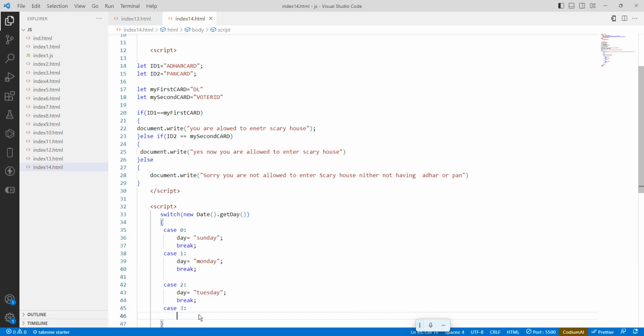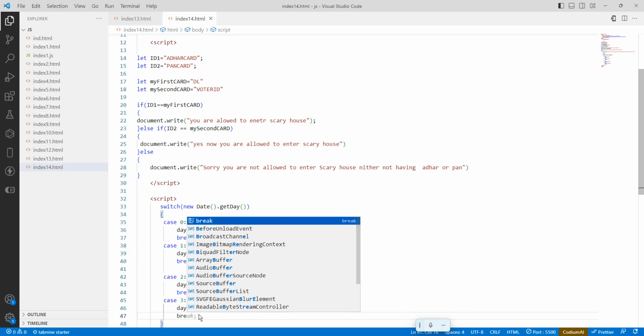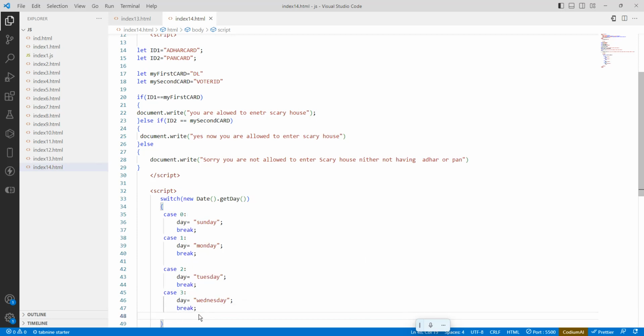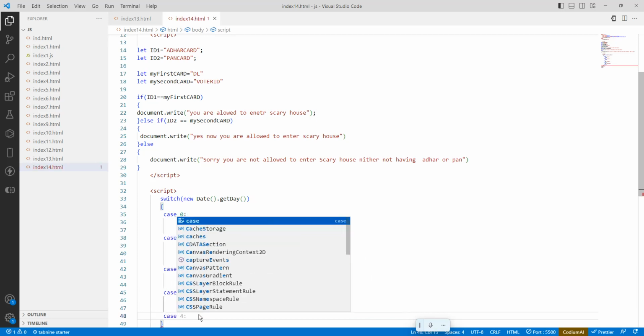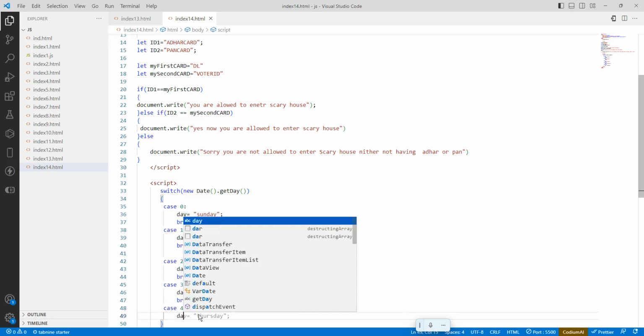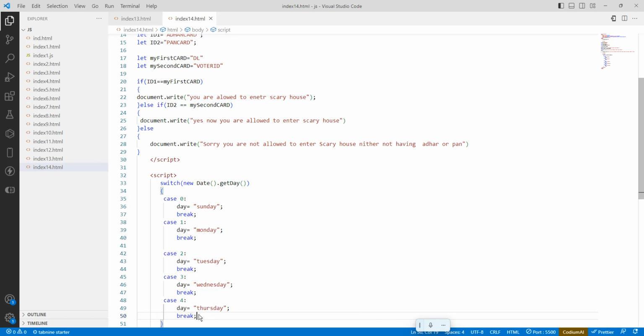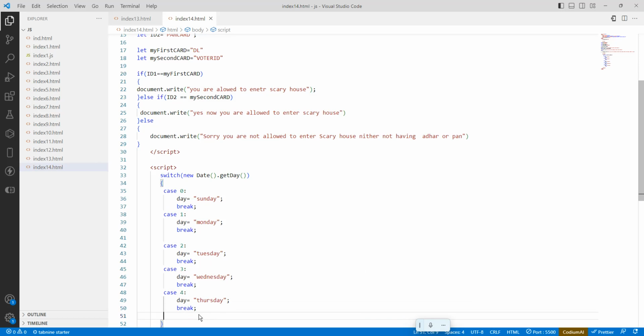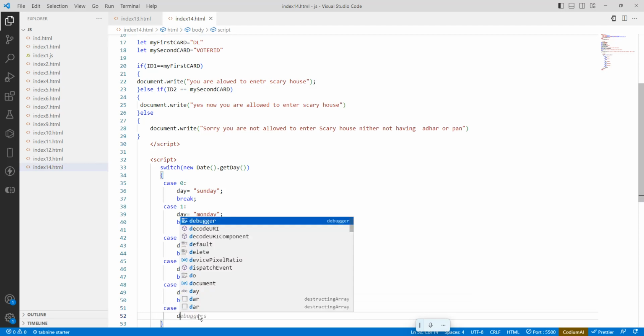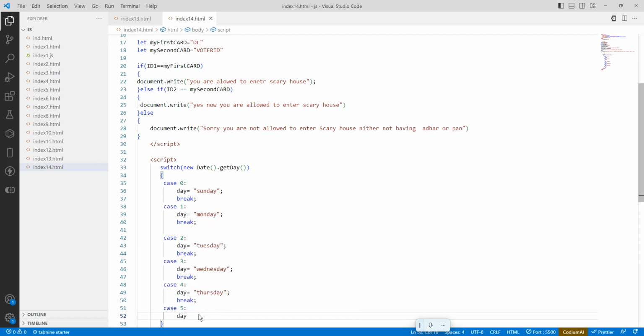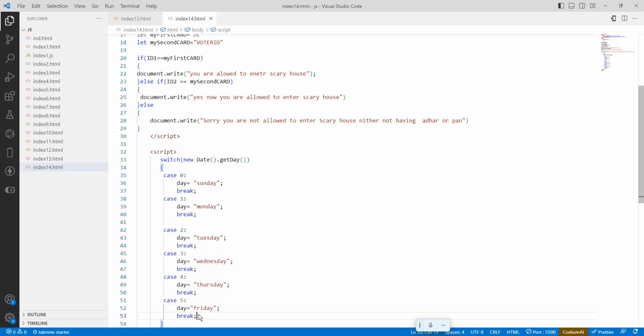Case 3, day Wednesday, break. Case 4, Thursday, break. Case 5, day is Friday, break.